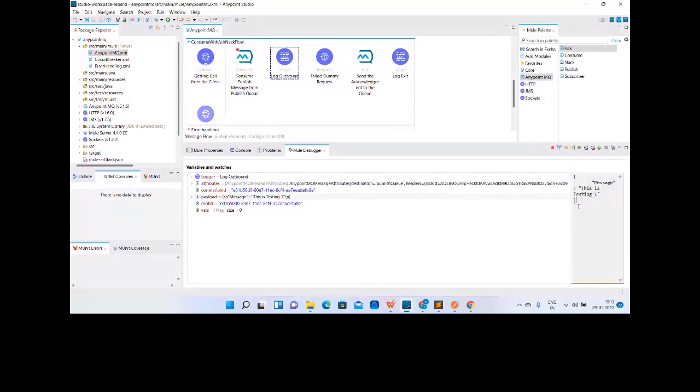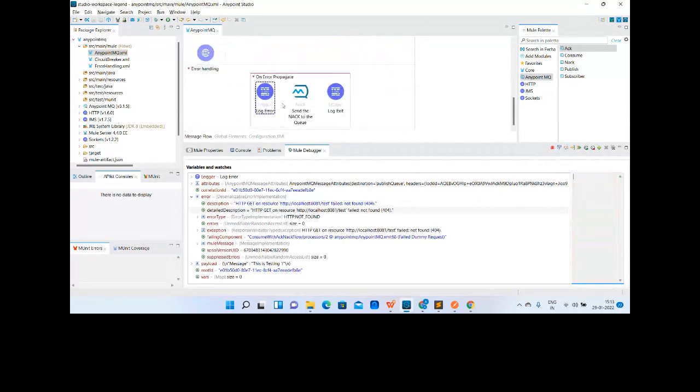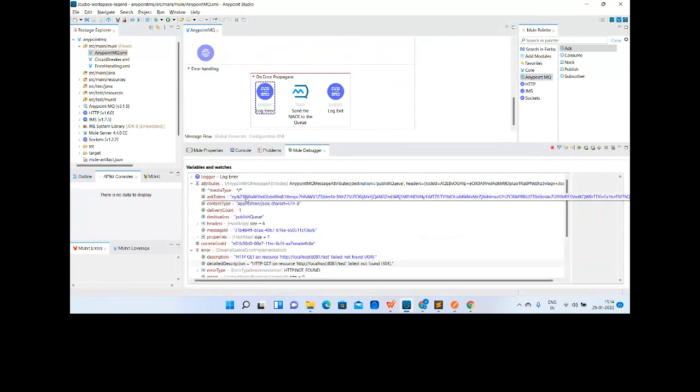Okay, now I am just making a dummy request that will fail. It has failed, so it went to the error handling section, and it will send the NACK to the queue. Okay, and with the NACK we are just sending the token id. So which attribute are we sending? If you go to the attributes, there is an ACK token.